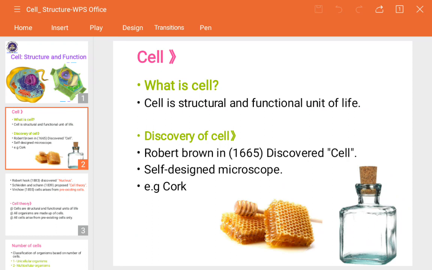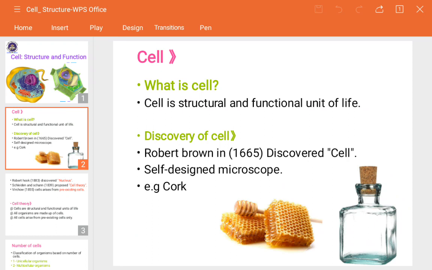So that's why the cell is the building block of all living organisms. Building block of all living means our whole body parts are made up of a number of cells. Now, you can also take one example.